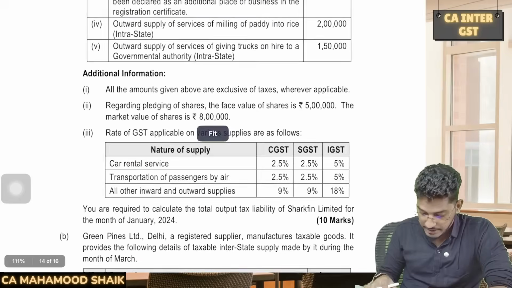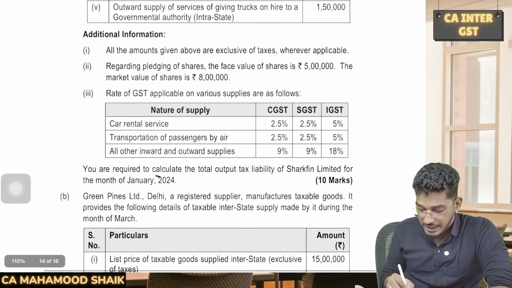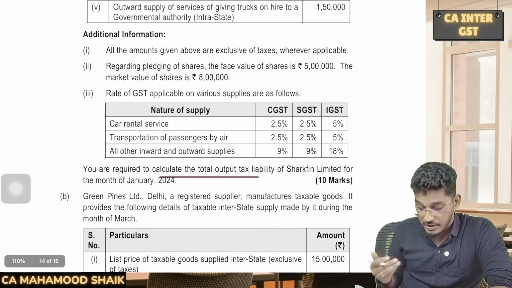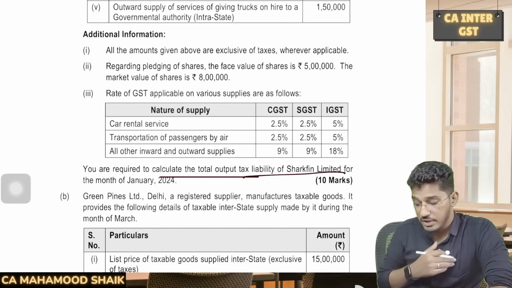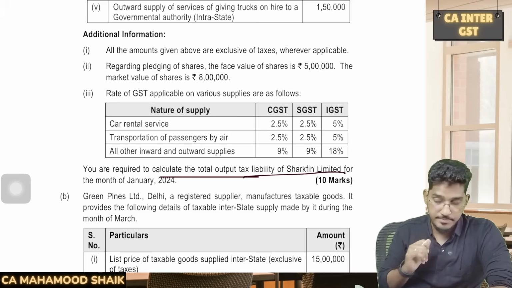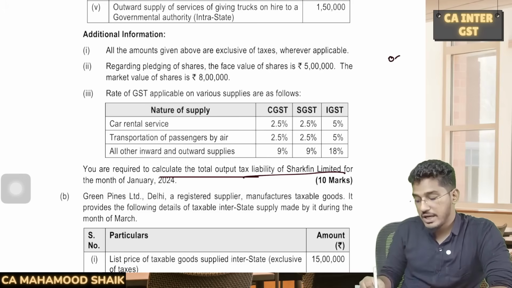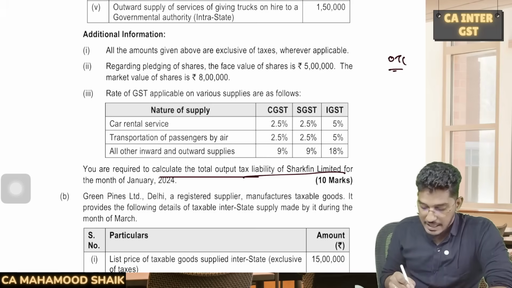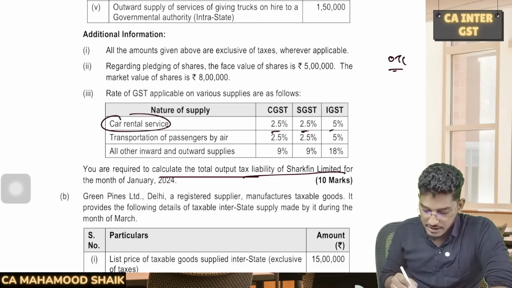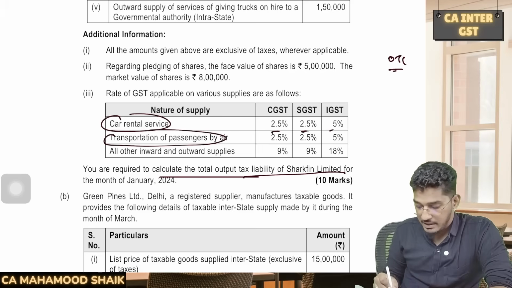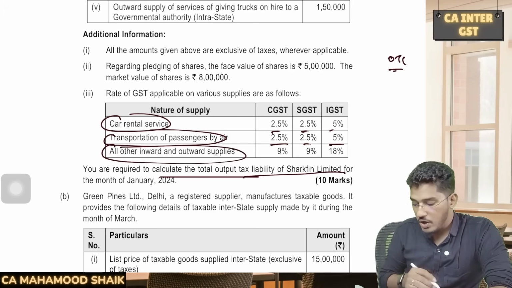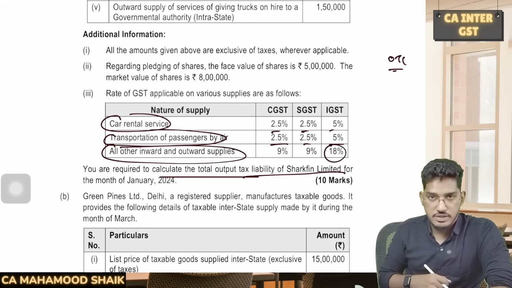Okay, what is the requirement? The requirement is you are required to calculate the total output tax liability of Sharkfin Limited for the month of January. So they are not asking us to determine the payment in cash. They are only asking us to calculate what is the output tax liability. And rates, if you see, car rental services will attract 2.5% GST. Transportation of passengers by air, if that service is there, will attract 5%. All other services, apart from these two, will attract 18% GST.